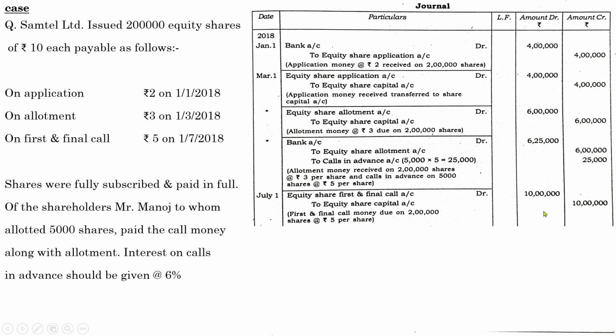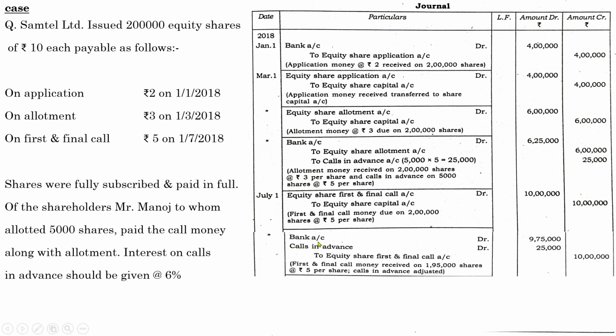Total amount to be paid at the time of first and final call is 10 lakh, but do the prospective shareholders have to pay the full amount? Need not, because Mr. Manoj has already paid 25,000 in advance. So out of 10 lakhs, 25,000 is already paid. So the company needs to collect only the amount after deducting 25,000 from 10 lakhs. So the entry will be: bank account debit, calls in advance account debit, to equity share first and final call.